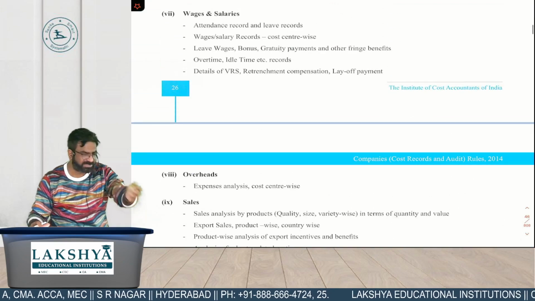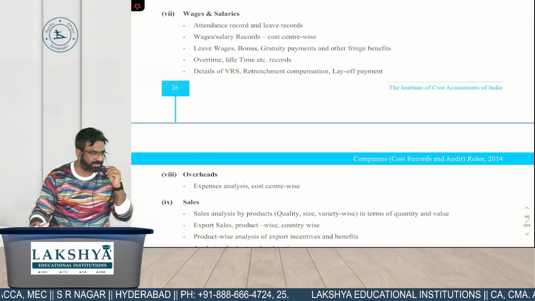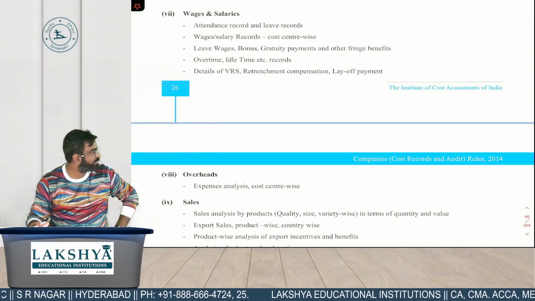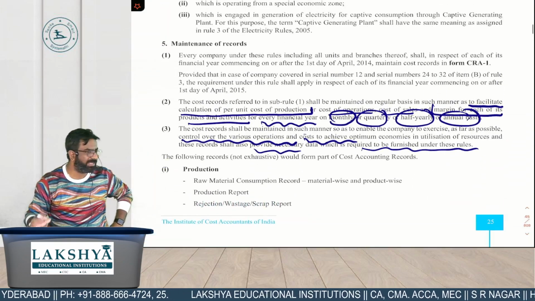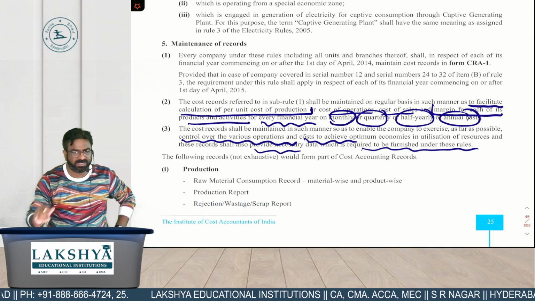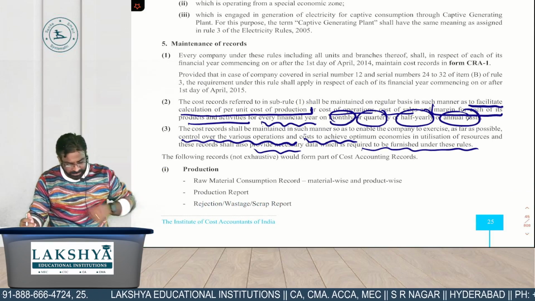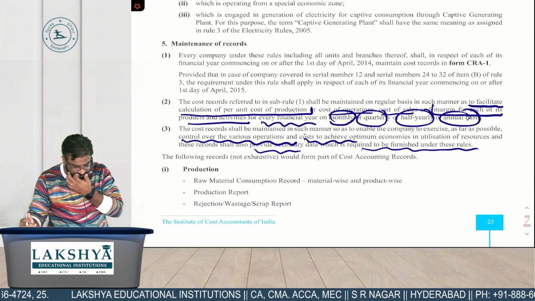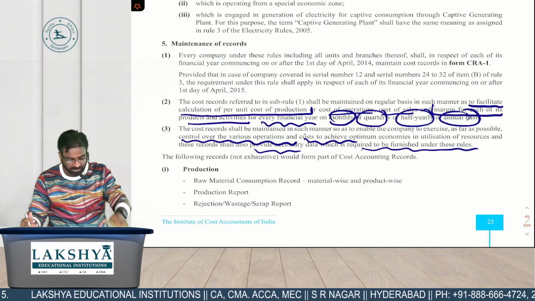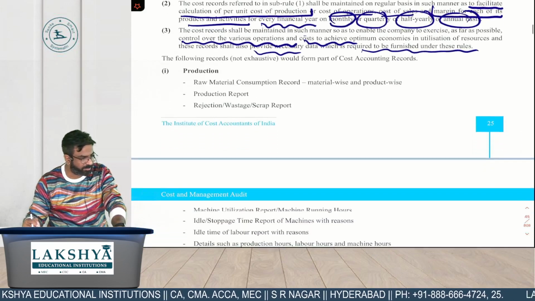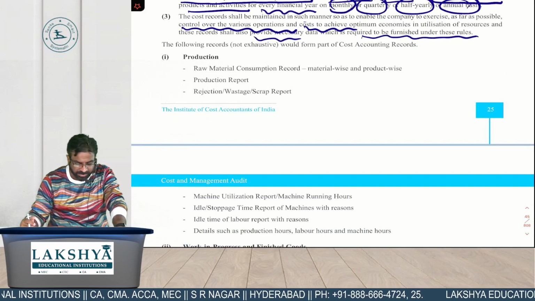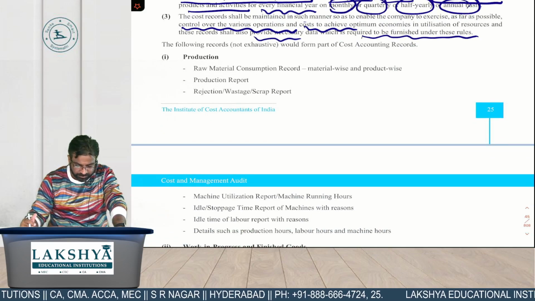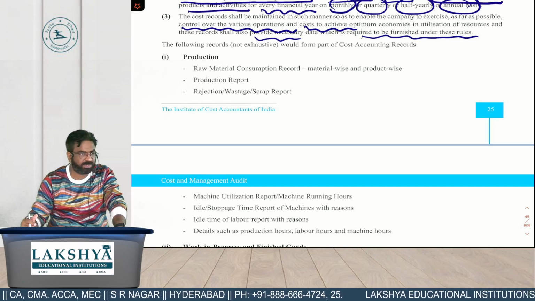So these are your cost records. Do one thing: just write a list of cost records. Obviously we need not write the full-fledged list. I'll make you write 22-23 just for your examination purpose. Put the heading: List of cost records. Under that, point A: production related.